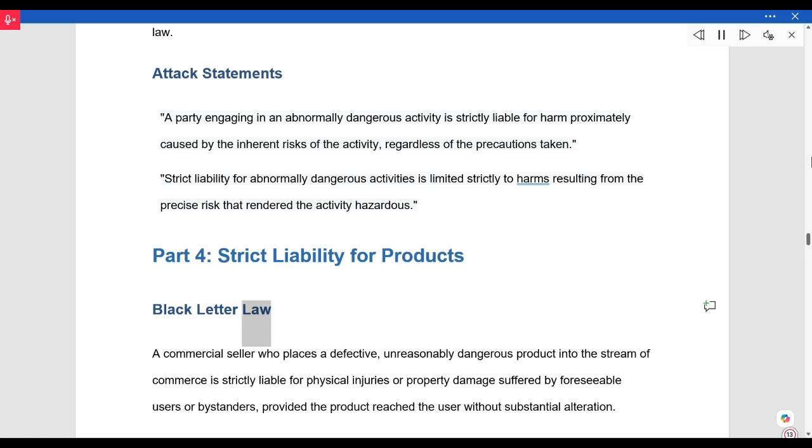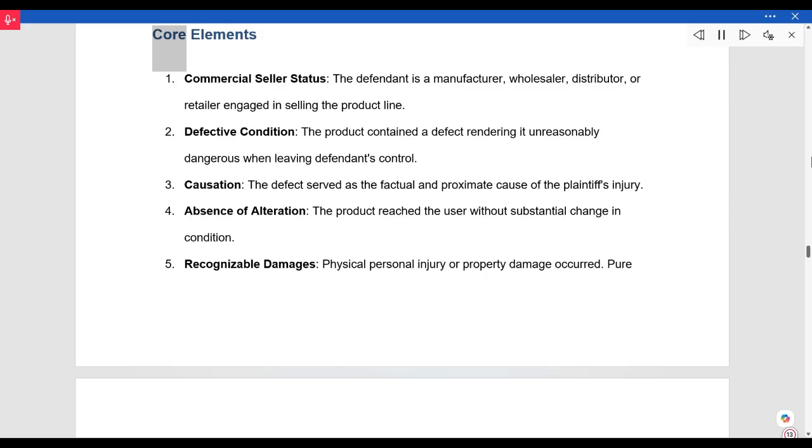Black-letter law. A commercial seller who places a defective, unreasonably dangerous product into the stream of commerce is strictly liable for physical injuries or property damage suffered by foreseeable users or bystanders, provided the product reached the user without substantial alteration. Core elements. Commercial seller status. The defendant is a manufacturer, wholesaler, distributor, or retailer engaged in selling the product line.